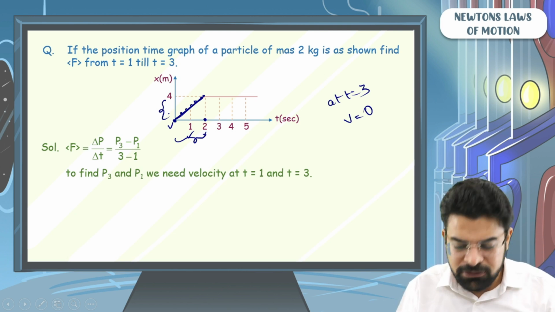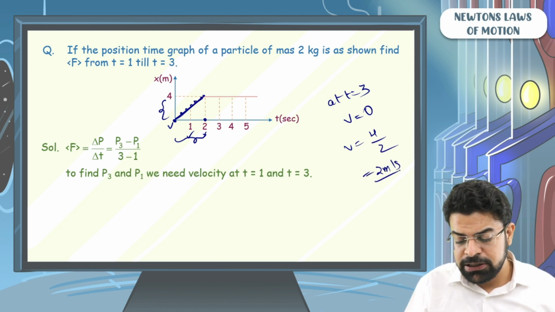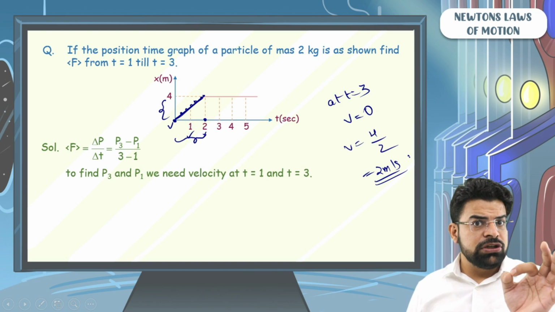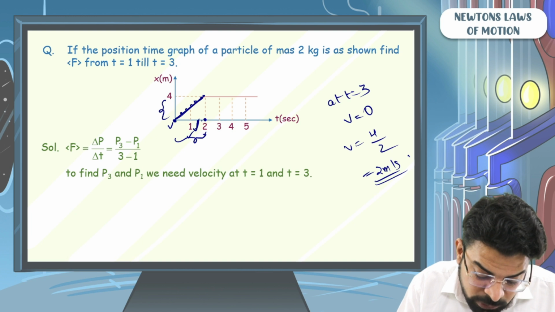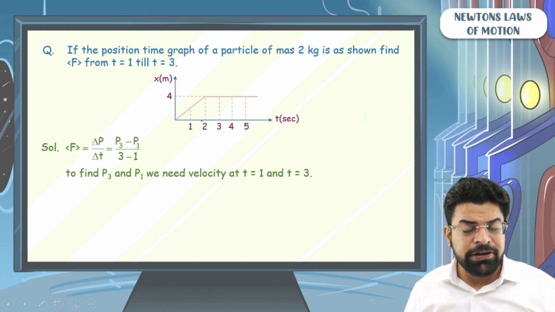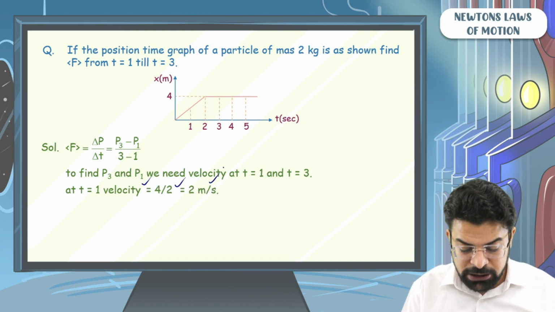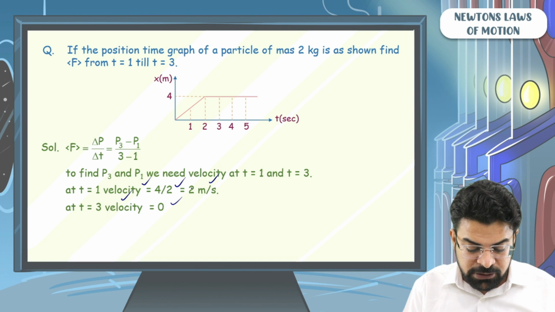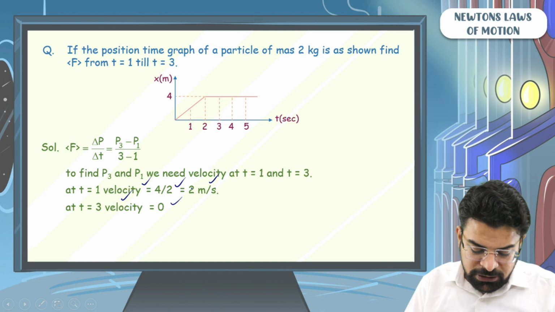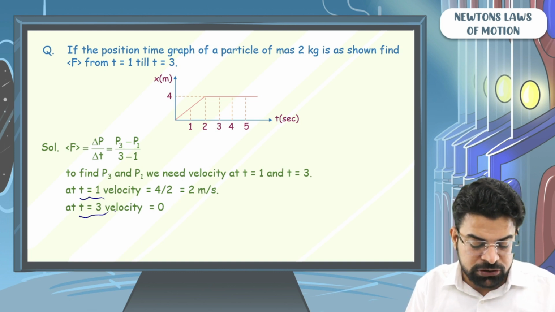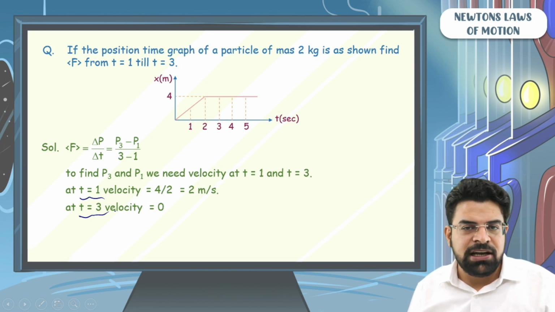So what has to be that velocity? Sir, that velocity has to be the change in position upon time taken, that will be 2 meters per second. From time equals to 0 till time equals to 2, the velocity is constant, equal to 2 meters per second. It means that even at time equals to 1, the velocity will be 2 meters per second. So we can say at time equals to 1, velocity has to be 4 by 2, that is 2 meters per second. And at time equals to 3, the velocity will be 0 as the slope of the displacement time graph is 0. Once you know the velocity at time equals to 1 and at time equals to 3, you can find the momentum at time equals to 1 and at time equals to 3, and that will give you the average force.